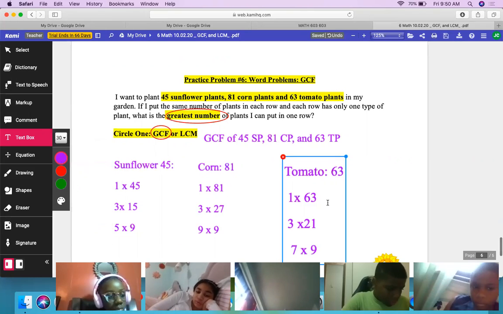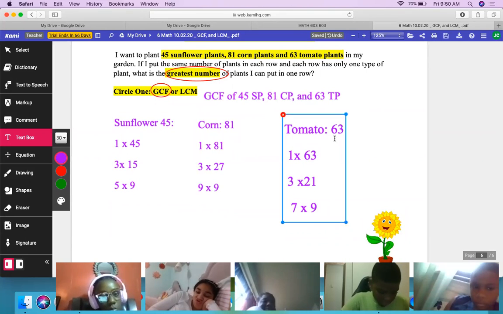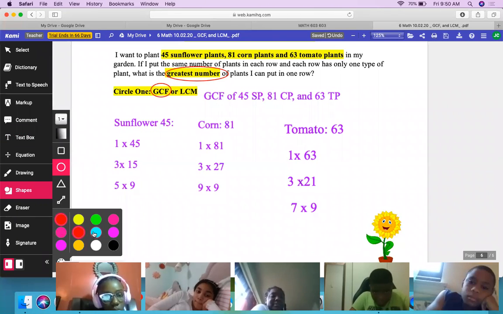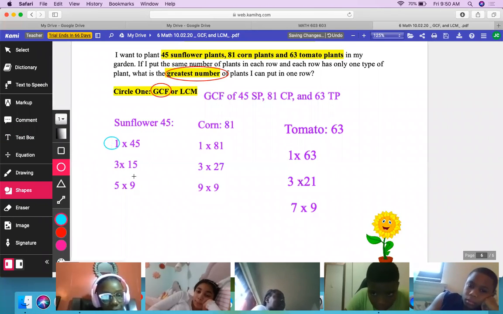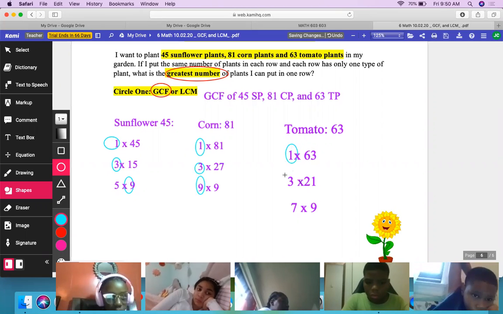Justin, we need to now figure out what numbers are shared in common. What does 45, 81, and 63 all have in common? Do they all share a 1? They all share 1. They all share 9. Any other numbers they share? 3. Okay, so Justin, we're almost there.